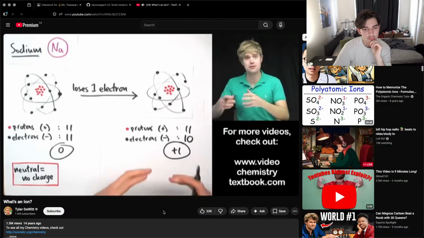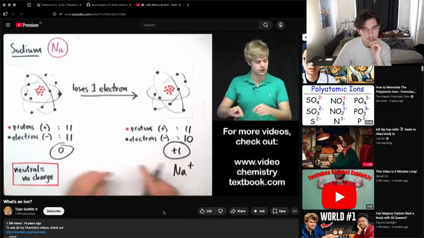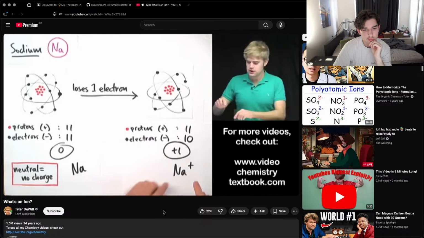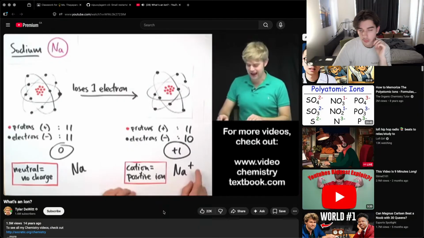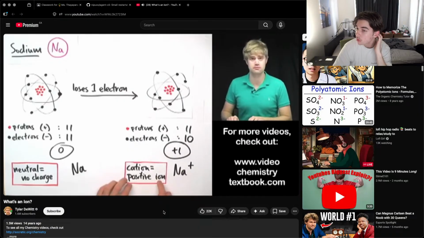And so if I want to talk about the atom, I can write it as Na+ to show that it has a positive charge. Whereas when I'm talking about a neutral atom, I'll probably just write Na. So Na+ here is an example of an ion. It's an atom that has a charge, and it's a specific type of ion. We have a name for this. We call it a cation, which is what we call any ion that has a positive charge. Okay? Let me show you another example.